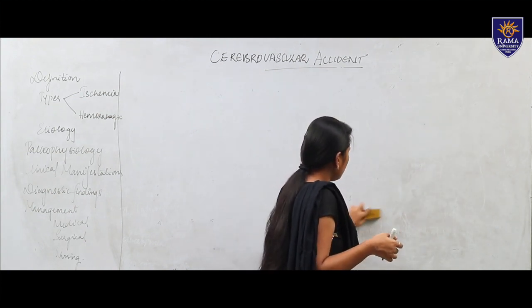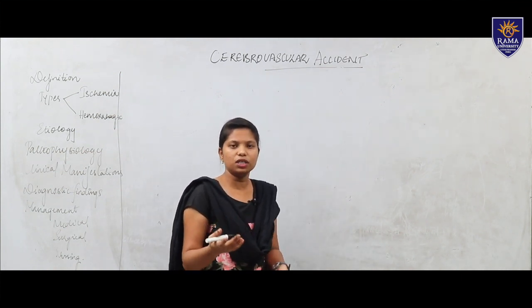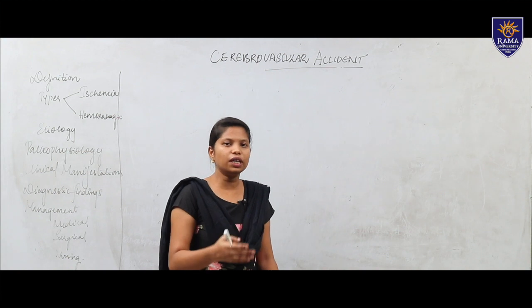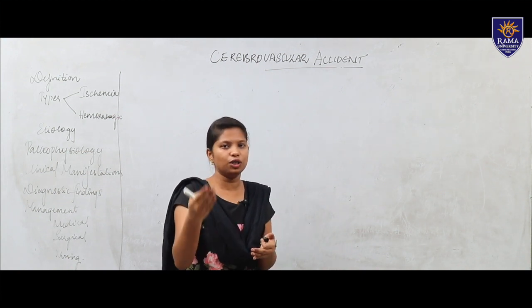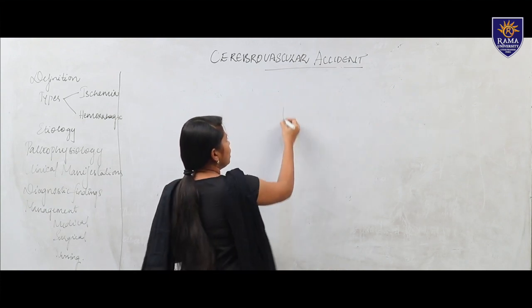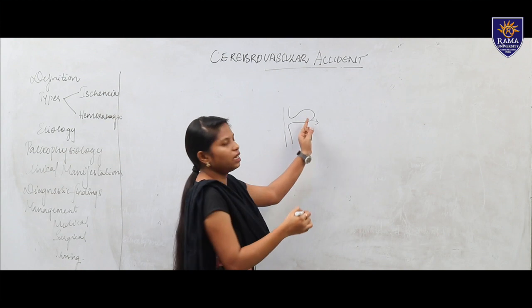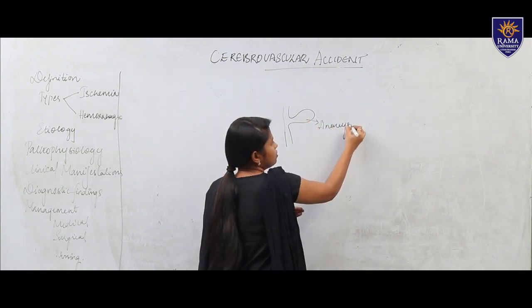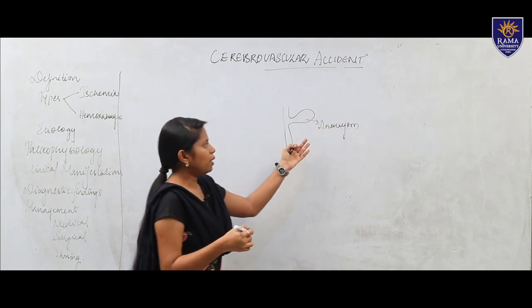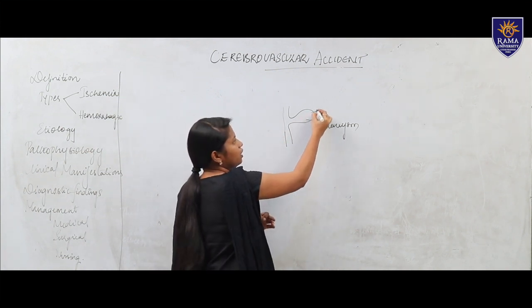So as I told, due to any etiological factors, like if you take thrombosis as an etiological factor, due to that there is an increase in pressure, like in an aneurysm, if we take. So if we take it like this, this is an aneurysm. Now it is getting dilated. This is one example I am telling in the pathophysiology. So when the aneurysm is occurring here, a dilation will occur.